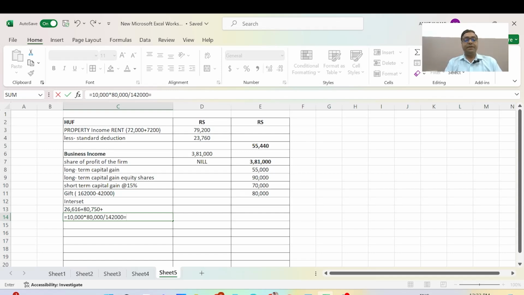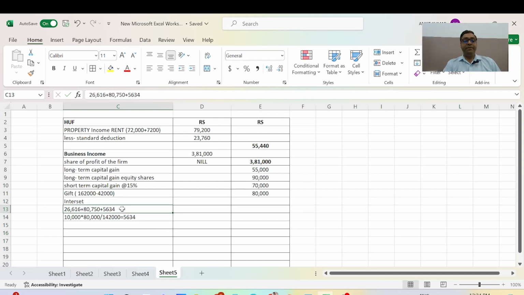As per this calculation we get 5,634. Okay, and you now know how these figures become.